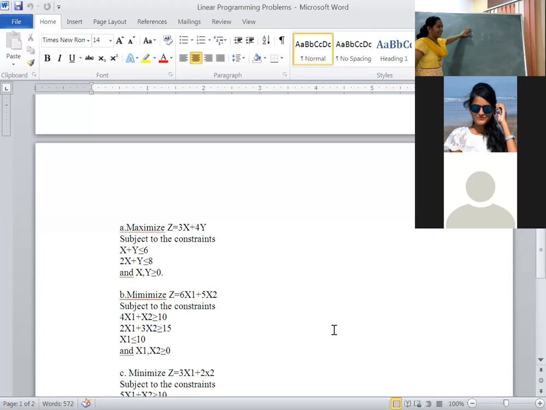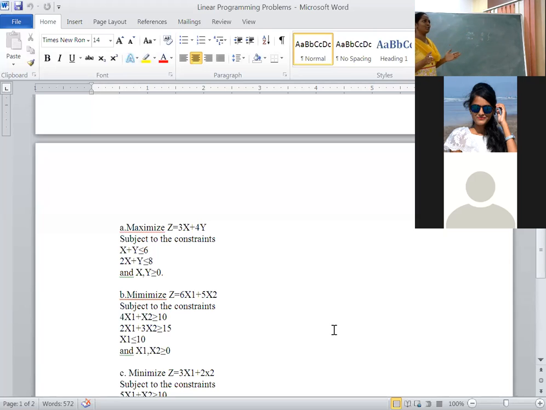If this is in standard format, convert these inequalities into equalities, that is step 2. After converting into equalities, whatever the equation, substitute x value as 0, then you will get one ordinate point. Next, substitute y value as 0, then you will get another ordinate point.